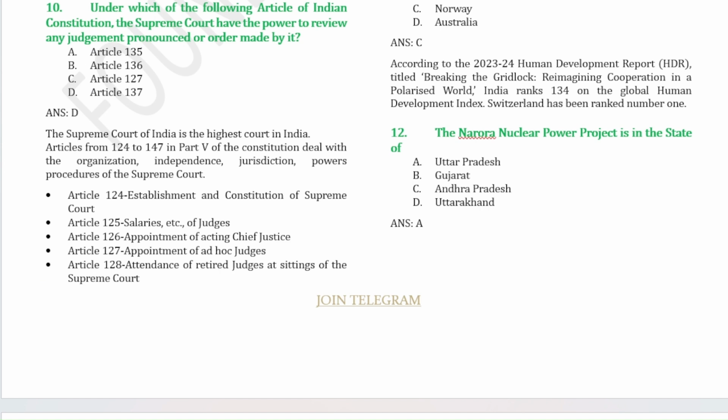Question number 10. Under which of the following articles of the Indian Constitution does the Supreme Court have the power to review any judgment pronounced or order made by it? It's under Article 137. The Supreme Court of India is the highest court in India. Articles 124 to 147, Part 5 of the Constitution, deal with the organization, independence, jurisdiction, powers, and procedures of the Supreme Court. So you can go through these articles.